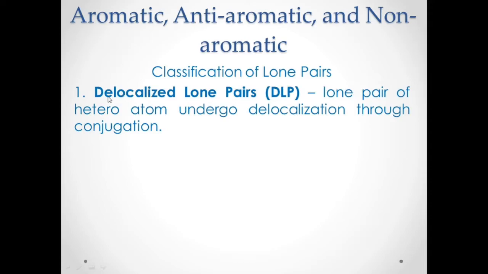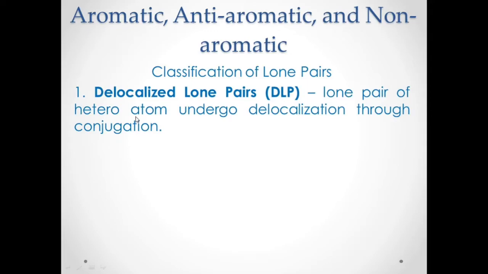These are lone pairs of a heteroatom that undergo delocalization through conjugation. That means this lone pair participates in the delocalization of electrons inside the ring.